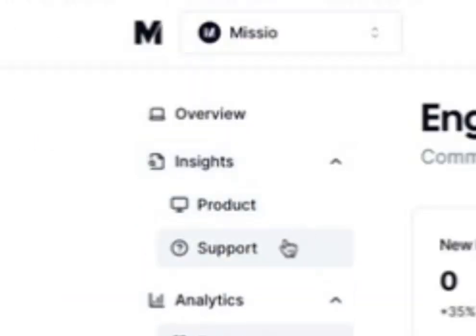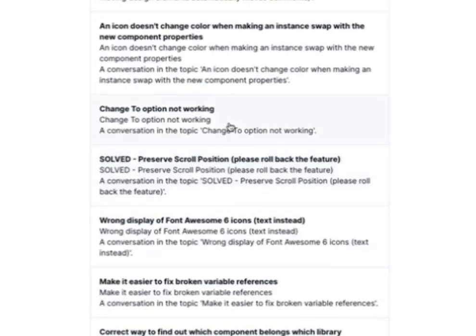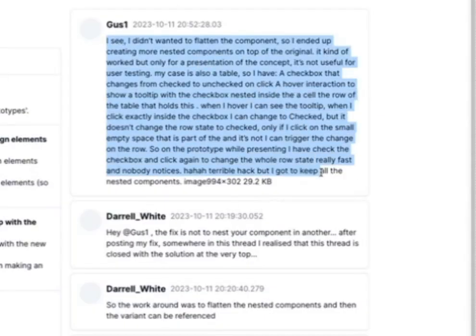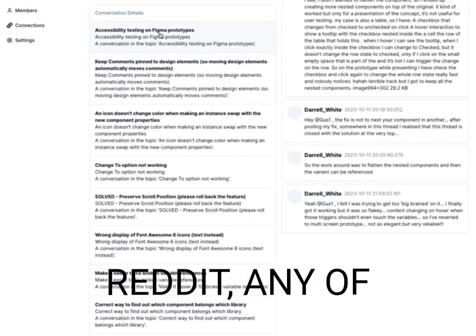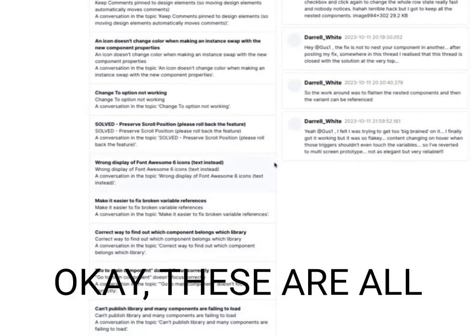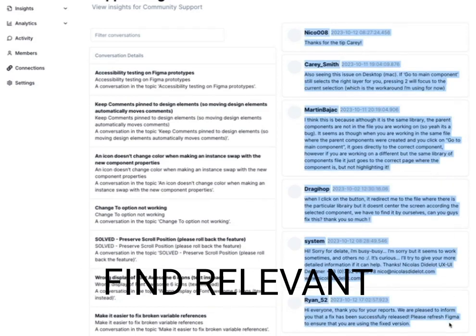The most important thing is actually the insight side of things. Essentially, this is conversation threading. These are conversation threads that people are having that we can recognize are part of the same conversation. Whether it's on Twitter, Discourse, Discord, Reddit, any of these things, we can thread these and say, okay, these are all part of the same conversation. Therefore, they're all relevant, so you can very easily find relevant conversations. This is going to be significantly improved today.